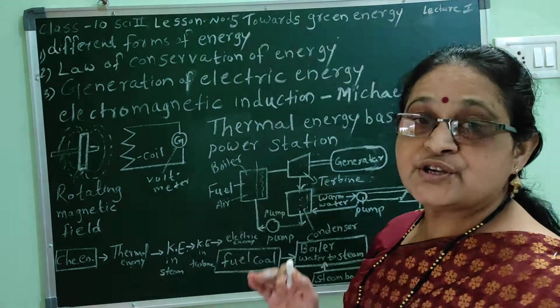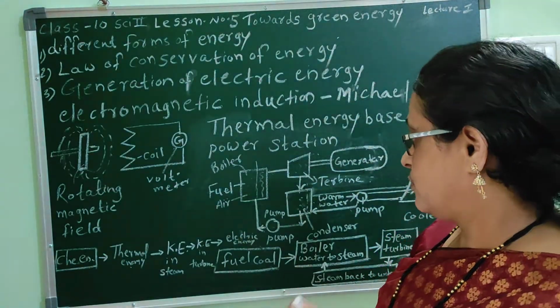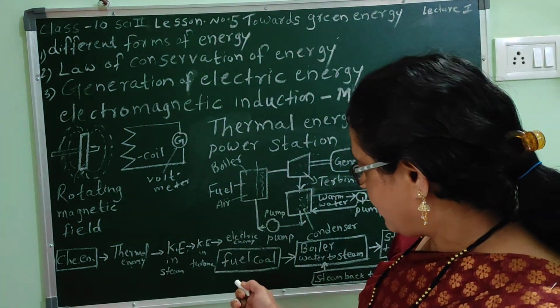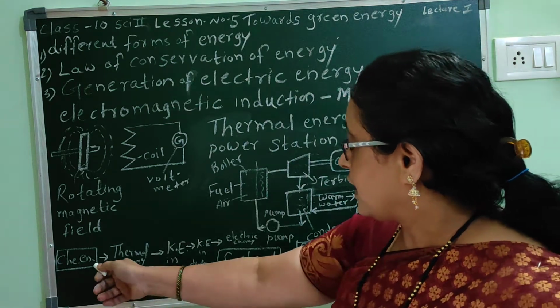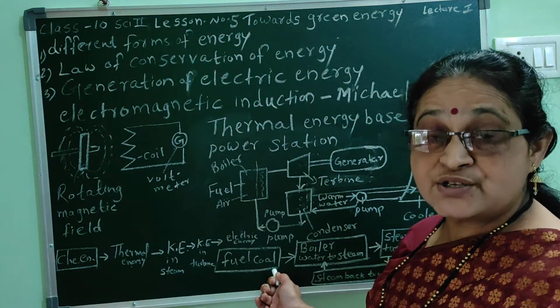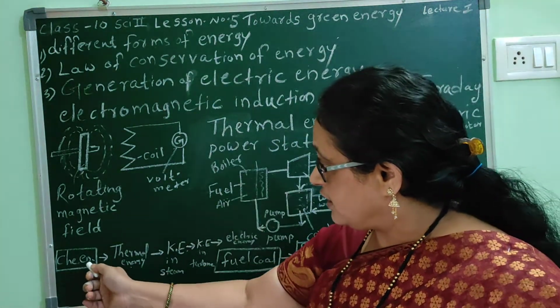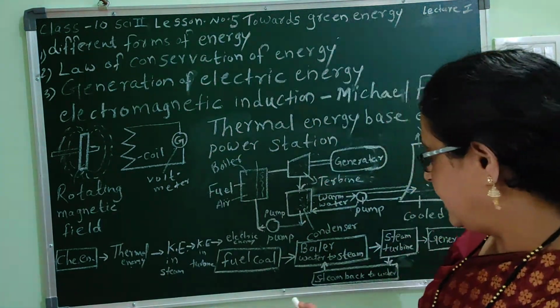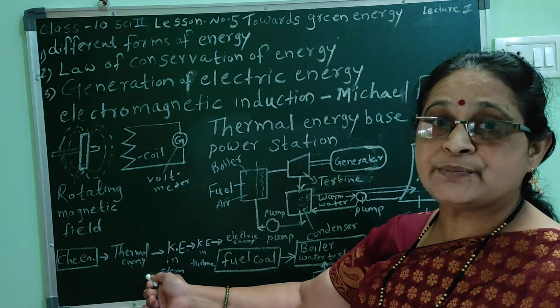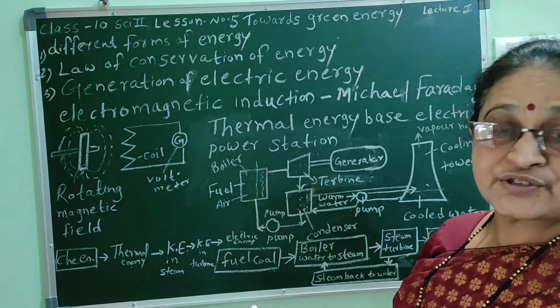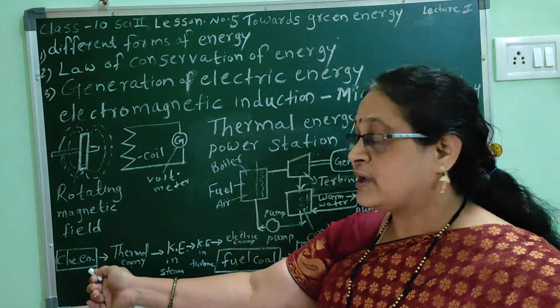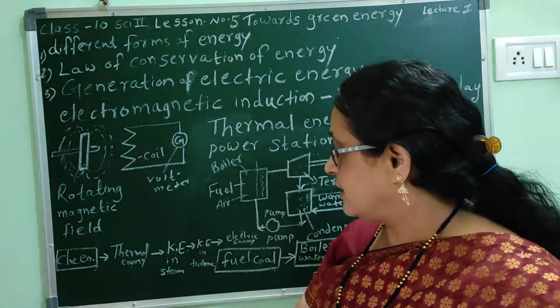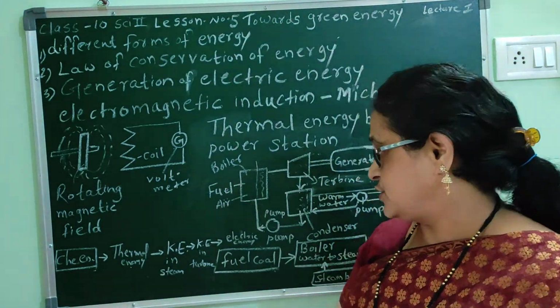We will see the energy conversion in this power plant. Coal has chemical energy. That means the chemical energy in the coal gets converted into thermal energy.